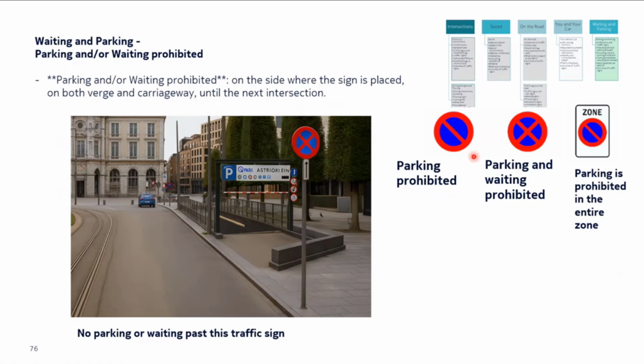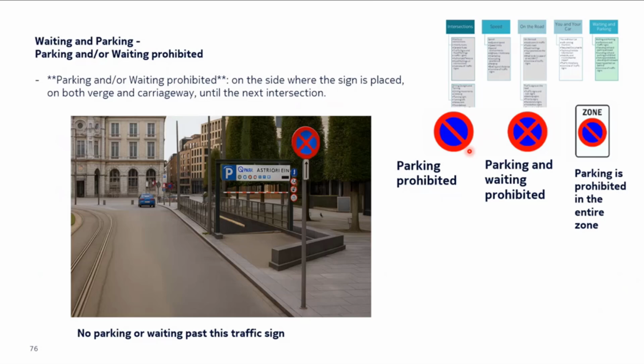Prohibition means you should not do something. In this case, it's a prohibition board, which means you should not do something. What you should not do, you should not park there. Where? You should not park on the road, you should not park on the verge. That's it, very simple. Not on the road, not on the verge.